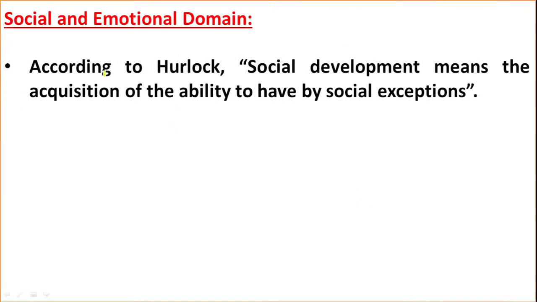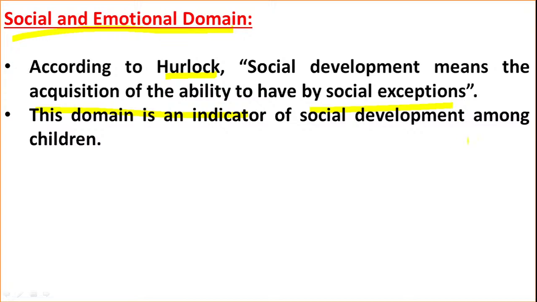Then let us see the social and emotional domain. According to Havighurst, social development means the acquisition of the ability to behave in accordance with social expectations. In the social and emotional domain, children are going to learn how to behave in society. They will develop some emotional habits also.